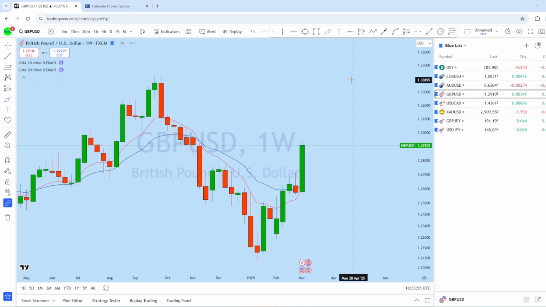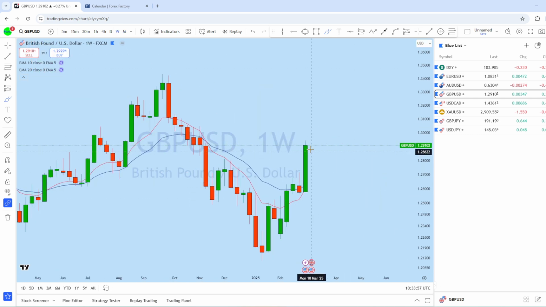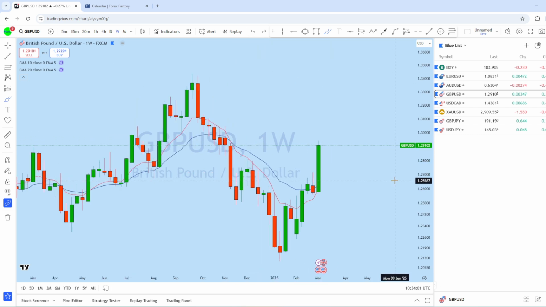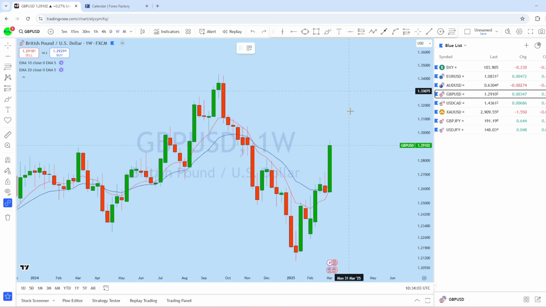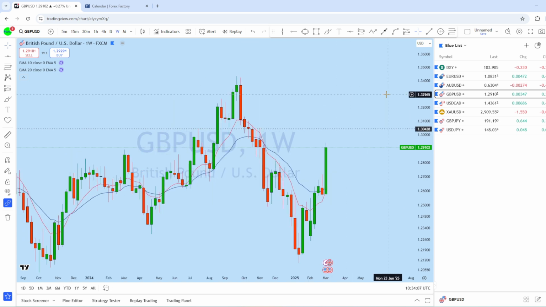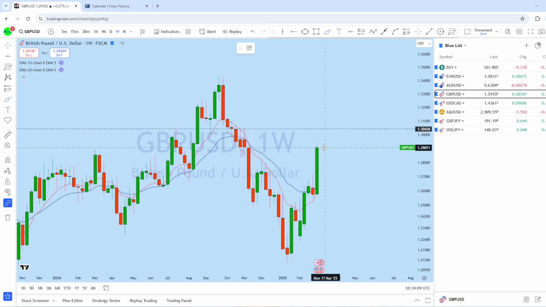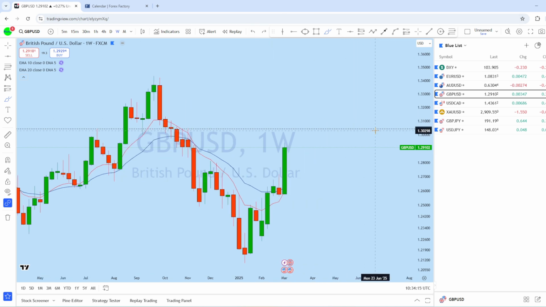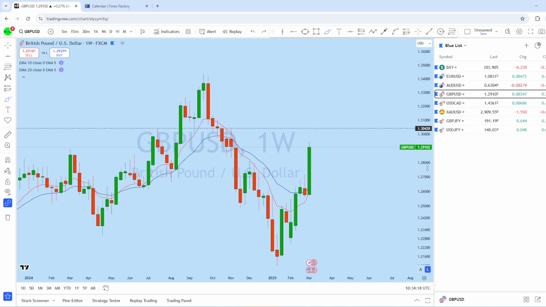If we look at the weekly chart on GBPUSD, what we can see, this is the bullish engulfer on British Pound US Dollar, a pretty strong bullish move, and as this market is approaching this liquidity zone here, which is a significant level, we could see that after an initial pullback, potential trend continuation here to create a new higher high or to break this high to this liquidity zone.